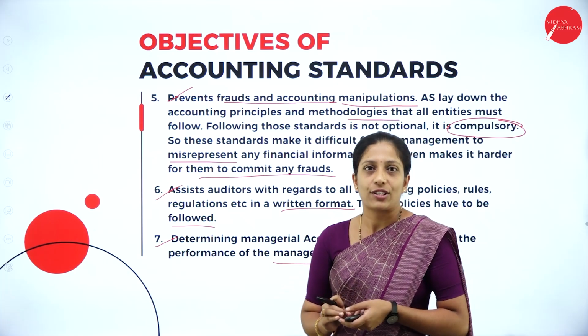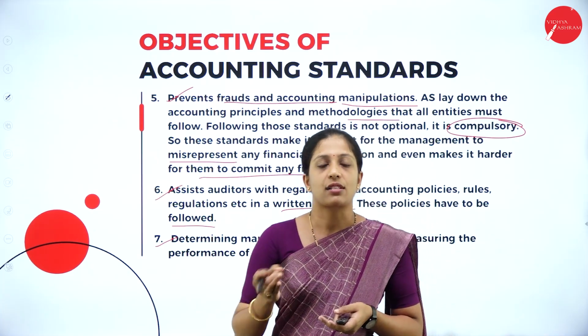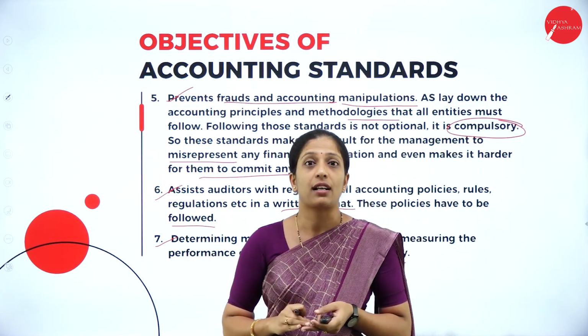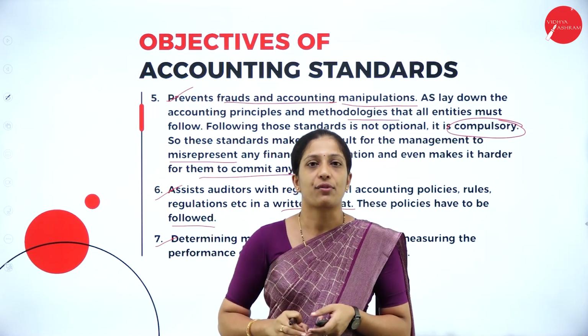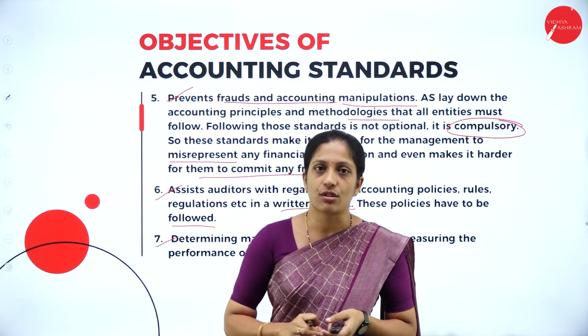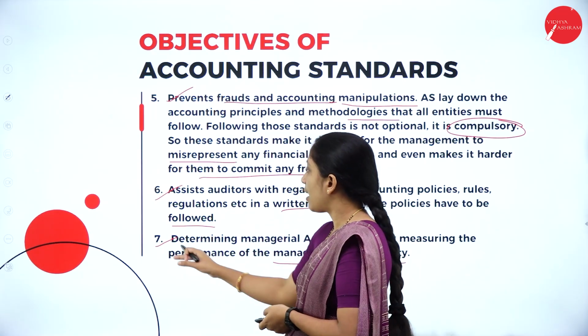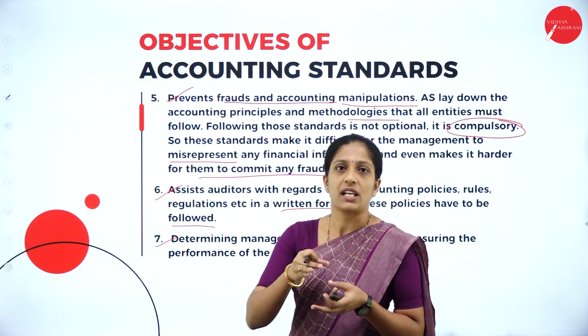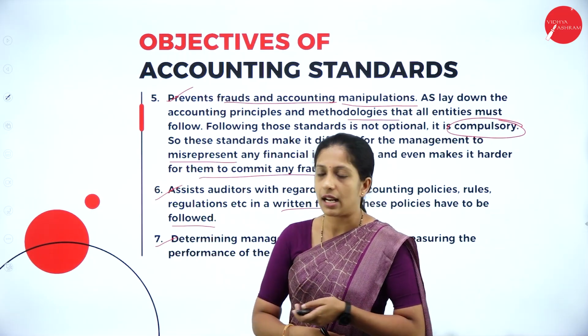A very important question for 10 marks, or they might ask for 15 marks also. Usually they might ask for 10 marks. What is accounting standard? Write the objectives of accounting standard. Now here I have given you 7 objectives with the meaning and explanation. It would be 10 marks.